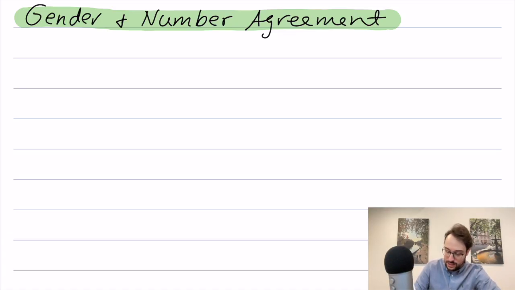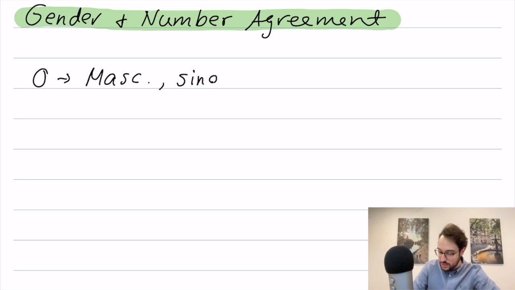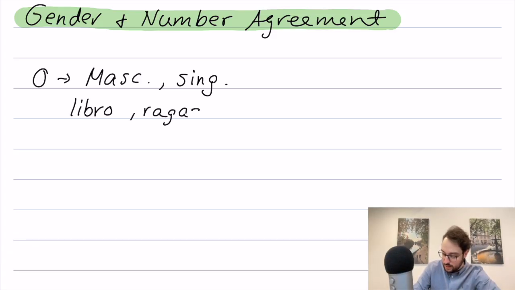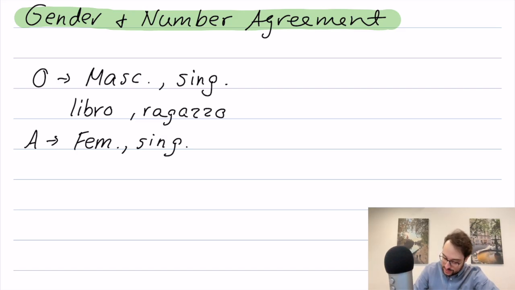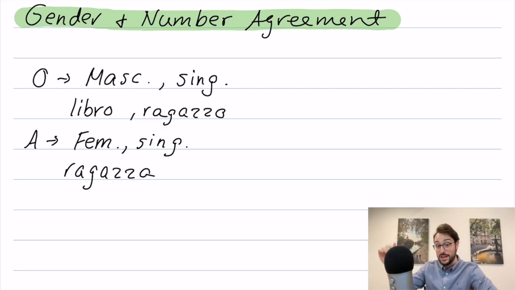When words end in the letter O, that is for masculine singular words. I'm going to be abbreviating like this. Masculine singular words. That's how we know it's masculine. Such as libro, ragazzo, and there's tons of other words. Libro means book, ragazzo means boy. When a word ends in A, that is a feminine, yet again that's my abbreviation, singular word, such as, let's do ragazza, so girl. There are other words as well, but let's just keep it to ragazzo, ragazza, because we can use this now for the plural words.